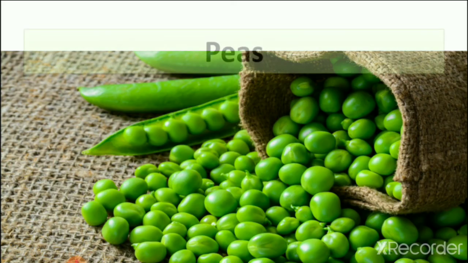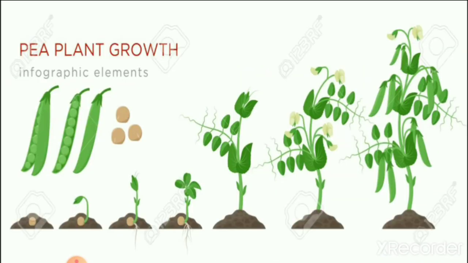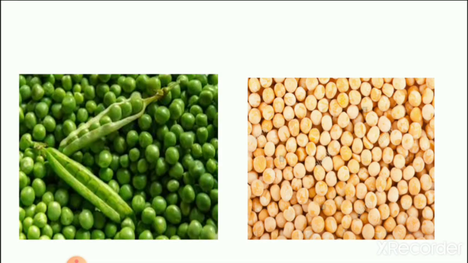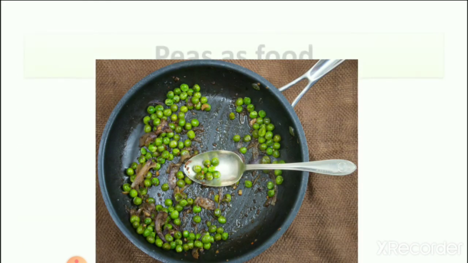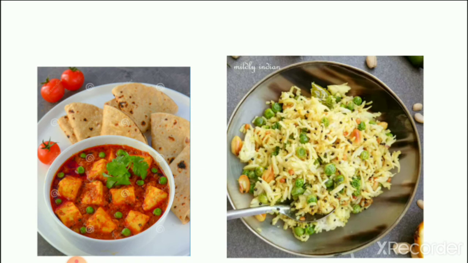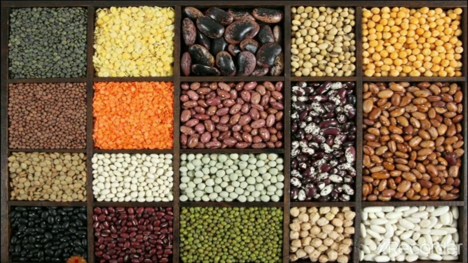Then we learn about peas, the plant of peas, the growth of the pea plant, the different types of peas which we eat in our food, and how we use peas in our food as a proper meal and as a fast food also. Then we learn that we can use dry peas, and we also use green peas. We see the picture of some pulses here.